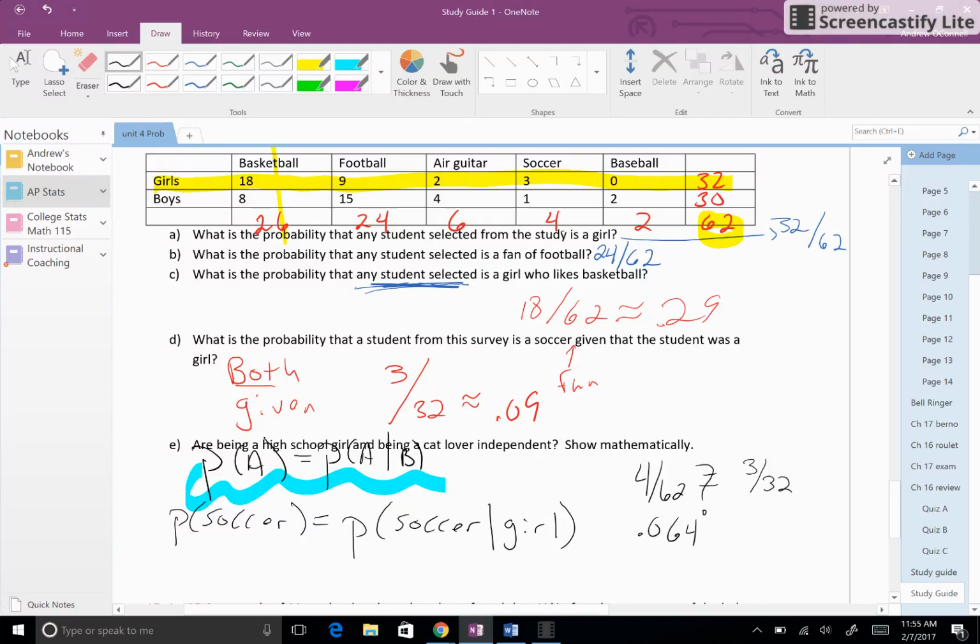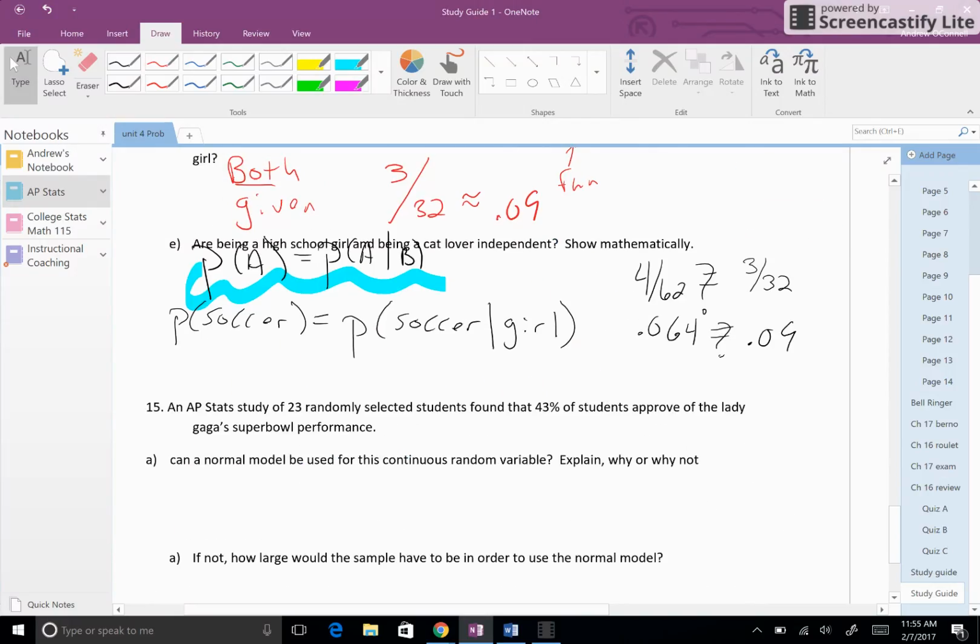Look at D. What's the probability that a student in this survey is a soccer fan, given that they're a girl? Well, we already found that. 0.09. Are they equal? No. So they're not independent. Being a fan of soccer somewhat depends on whether you're male or female.